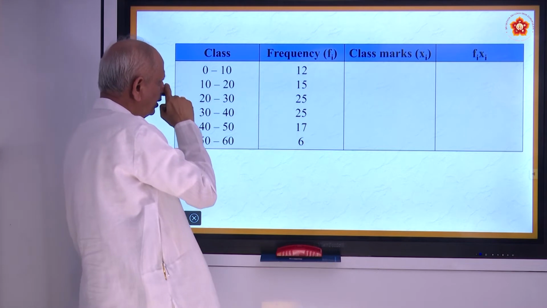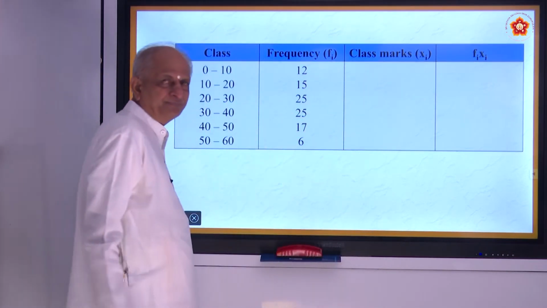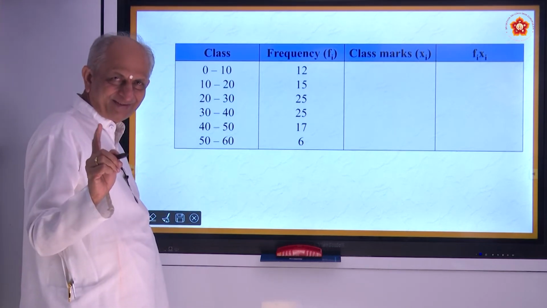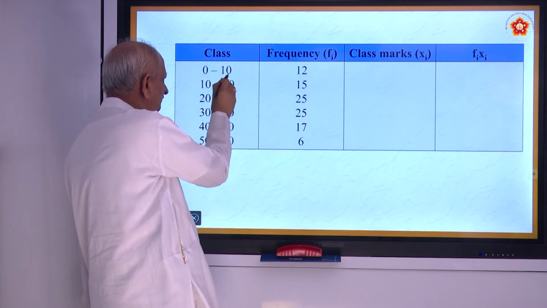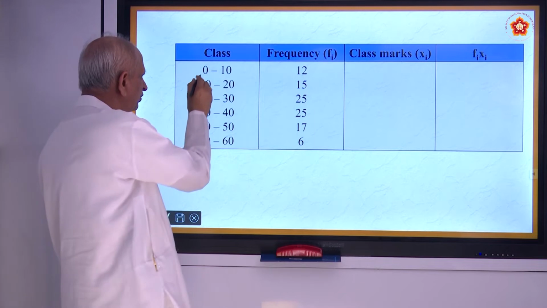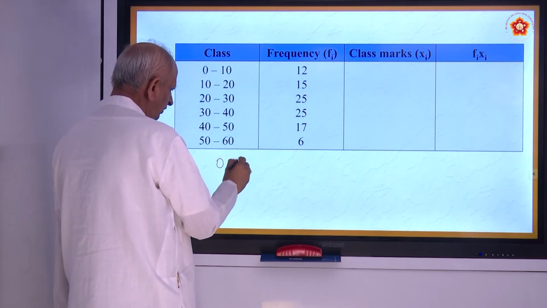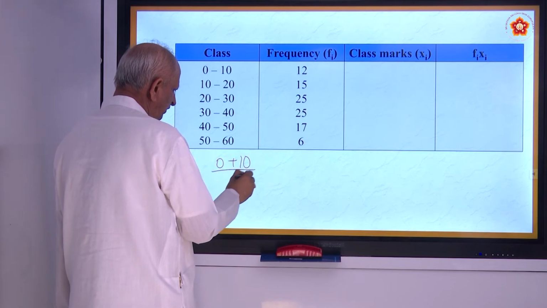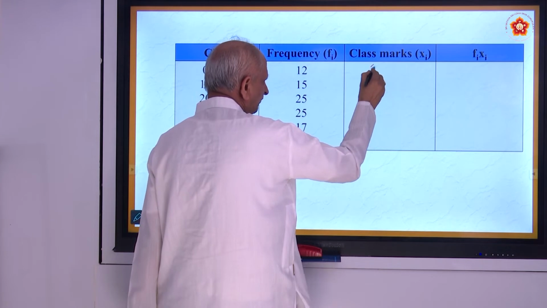Now, how shall we write this xi? Xi is the average of the class intervals. So 0 plus 10 by 2, that is 10 by 2, which is 5. So the class mark will be 5.